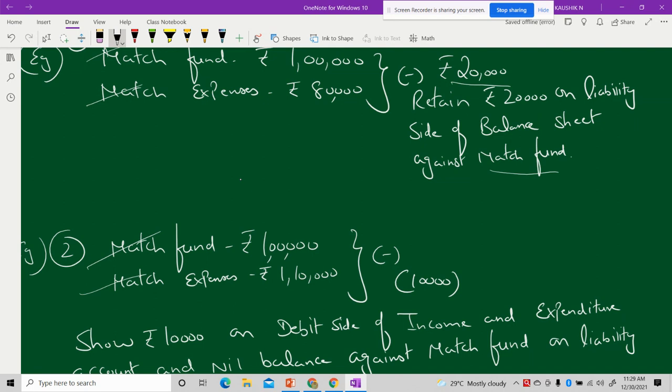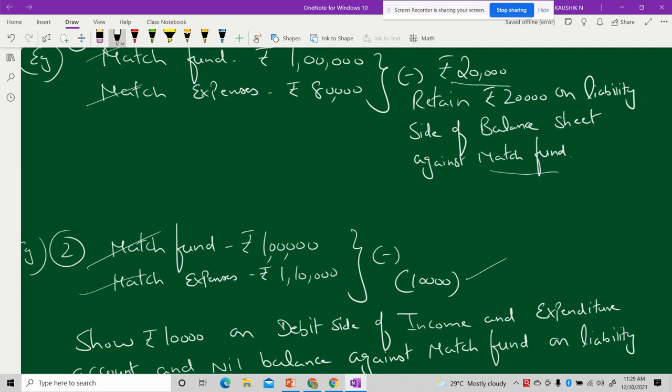The difference comes to 10,000 rupees, but it is negative, which means out of 1 lakh, you have used the complete 1 lakh, and the remaining 10,000 you don't have in the fund. So that becomes negative. This is what we say is the second possibility, where there are chances of getting a negative value when you deduct the amount of expenses from the respective fund.